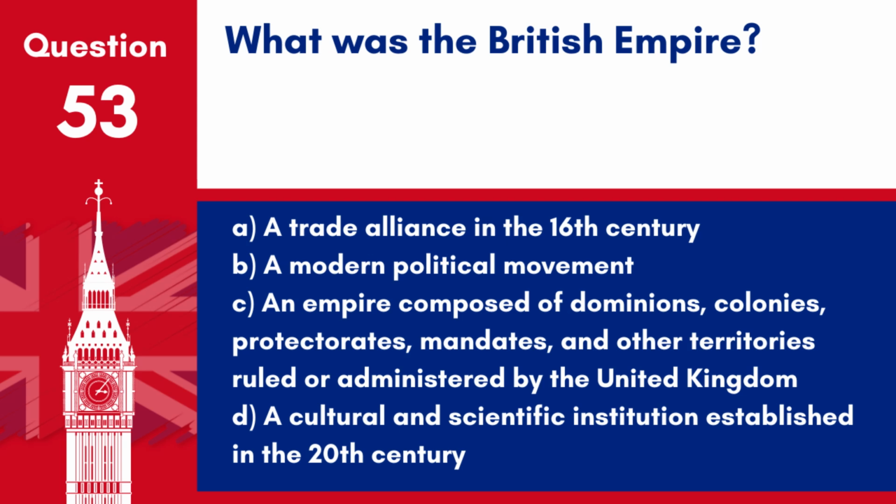Question 53. What was the British Empire? A. A trade alliance in the 16th century. B. A modern political movement. C. An empire composed of dominions, colonies, protectorates, mandates, and other territories ruled or administered by the United Kingdom. D. A cultural and scientific institution established in the 20th century.